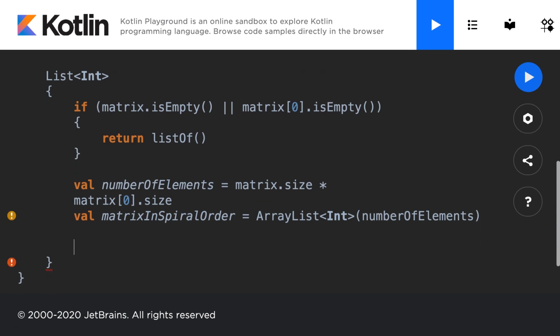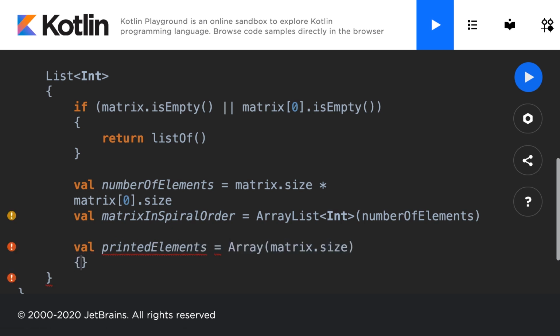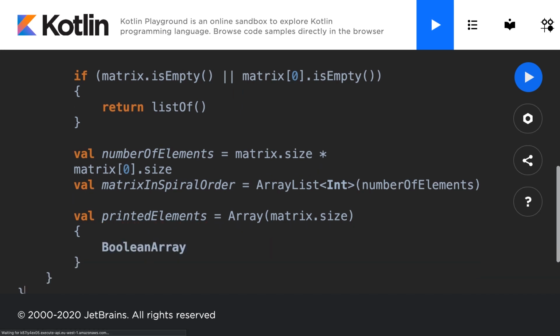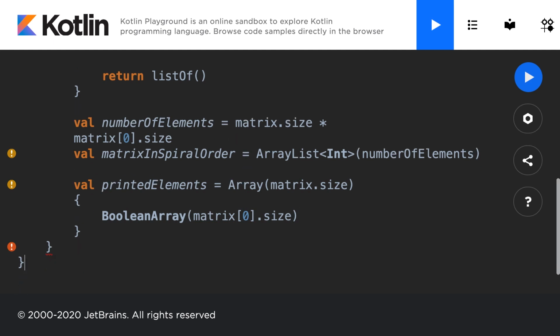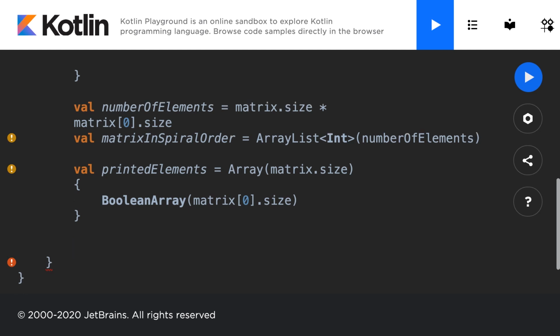So I'm going to open up a new value, and I'll call this printedElements, and this will be equal to an array of matrix.size, and we'll populate this with a Boolean array, so true or false values is what we're putting in here. And I'm going to put in matrix at 0 .size, which will give me the number of columns, of course. Okay, so now we have populated all the printedElements, and we'll change their values from the default of false as we go along and print all the elements in the matrix.